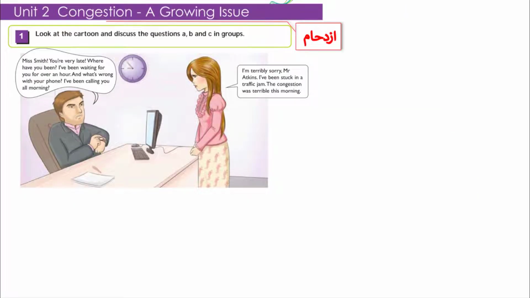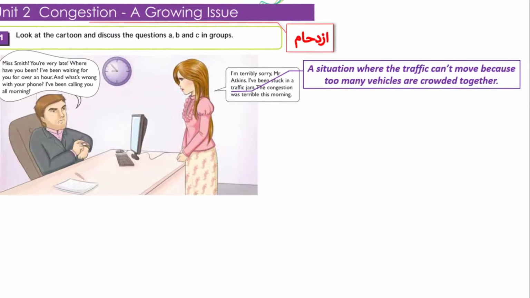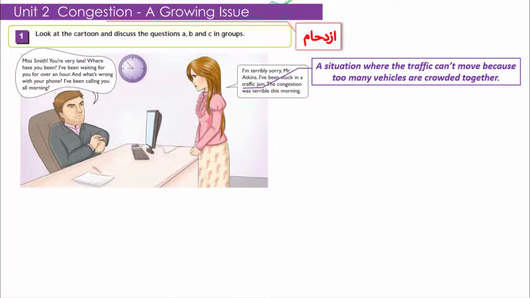So let's look at the traffic jam. What does traffic jam mean? A traffic jam is a situation where the traffic can't move because too many vehicles are crowded together. They are synonyms of congestion, and vehicles means cars. So now let's move to the questions.